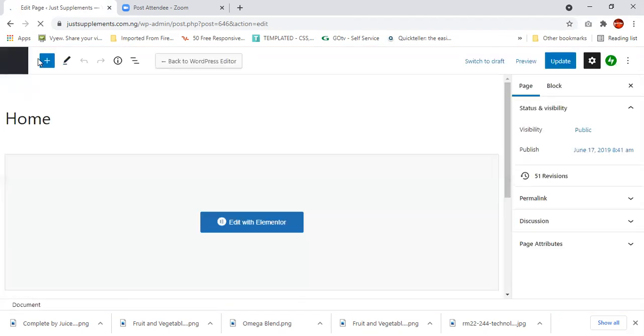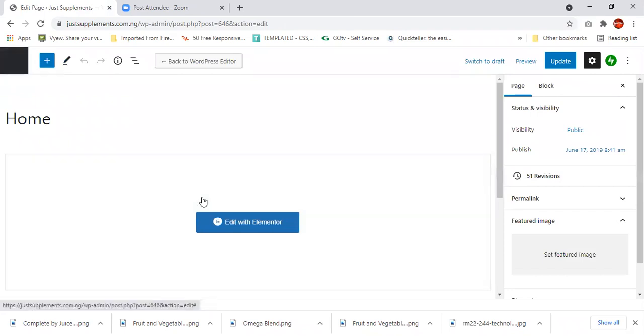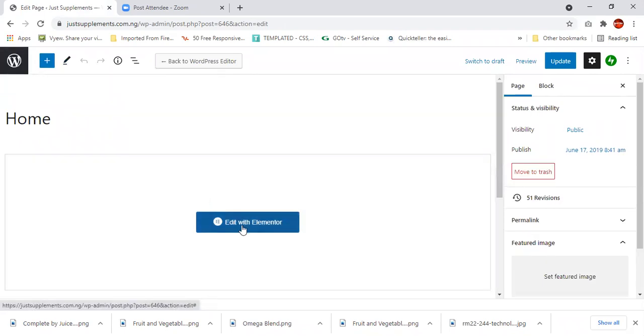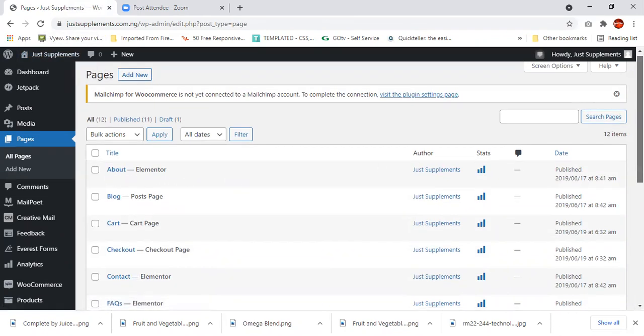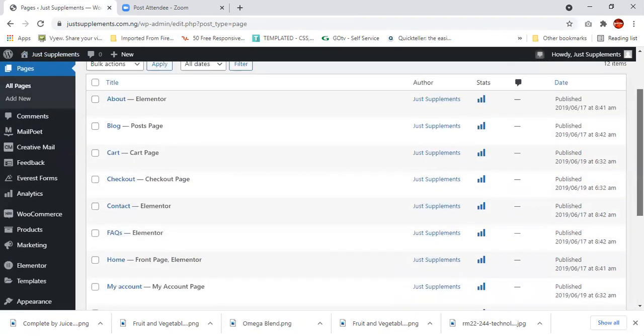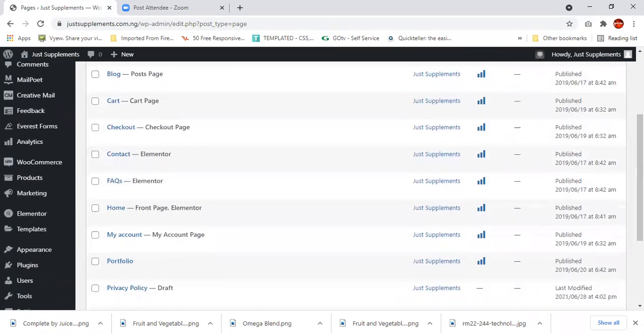Then you come over to this side. Be very careful when you come over here. You don't want to mess things up because you might get yourself into a problem. Do not click anywhere else here except the WordPress icon. Click over here. Please take note, click over here. Then you can look for the page where you have about. You see, Elementor is going to be attached to it.